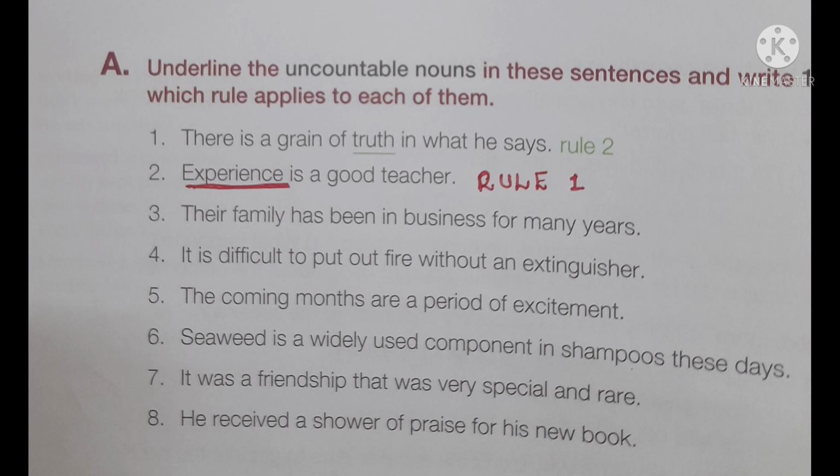Here we use a quantifier. What quantifier did we use here? Yes, we used a grain of. A grain of is the quantifier that we used here. So which rule did we apply here? We applied rule 2 here. That means we can quantify an uncountable noun by using the structure a something of. So here, a grain of truth.